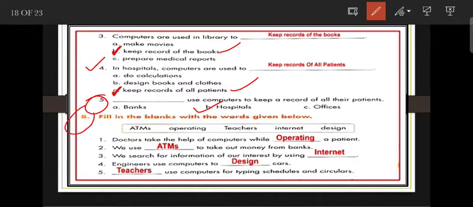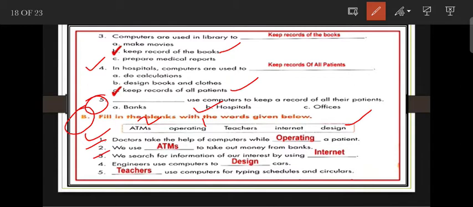Next is number 2, fill in the blanks with the given words below. So these are the words. First is number 1, doctors take the help of the computers while operating a patient. So operating is the first fill in the blank. Next is number 2, we use ATMs to take out money from banks. So number 2 is ATMs.